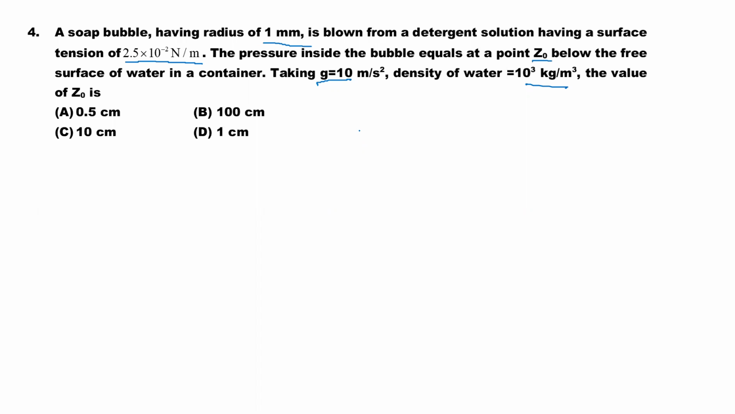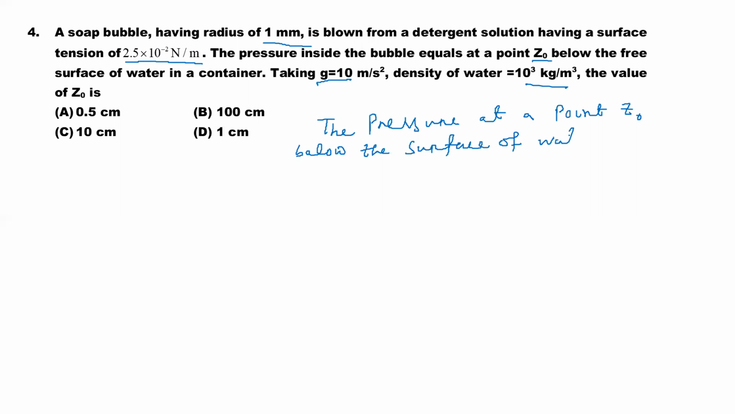And if atmospheric pressure is taken into consideration, then we have to add atmospheric pressure, yes or no? So we can write the pressure at a point Z naught below the surface of water, that is P Z naught is equal to P naught plus rho g Z naught.